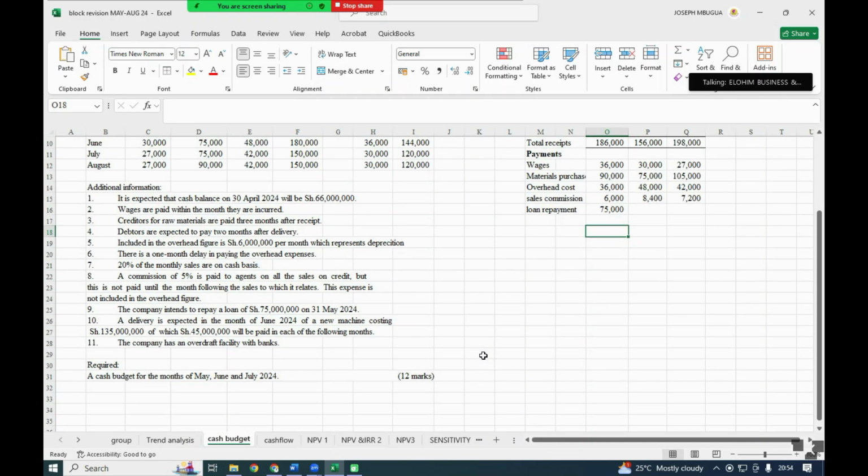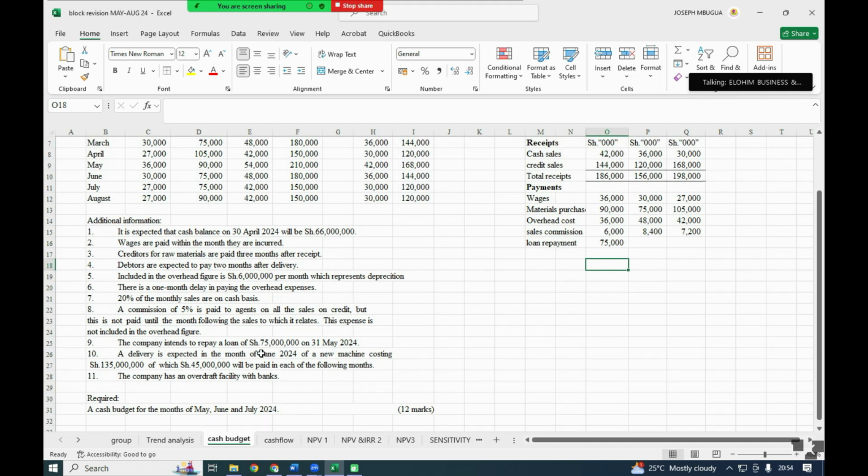Then the last one, in note number 10, a delivery is expected in the month of June 2024 of a new machine costing 135,000, of which 45,000 will be paid in each of the following months. So we are expecting a delivery in June 2024, and we are having 135 as a cost, but 45,000 will be paid in each of the following months.